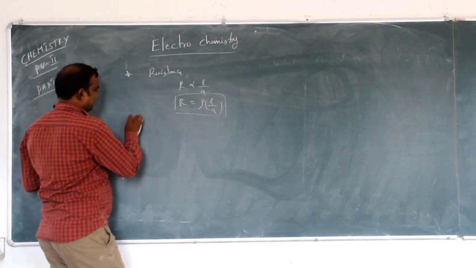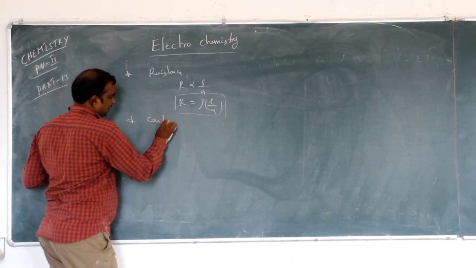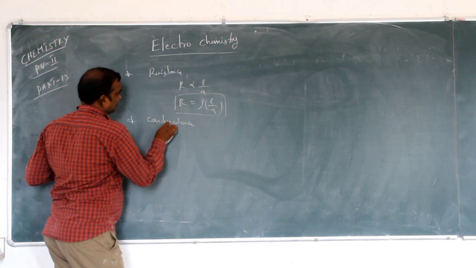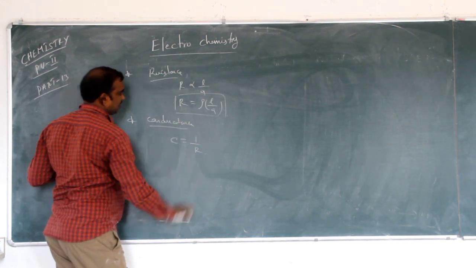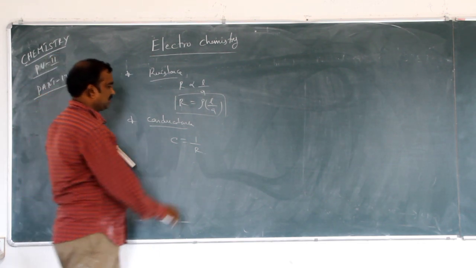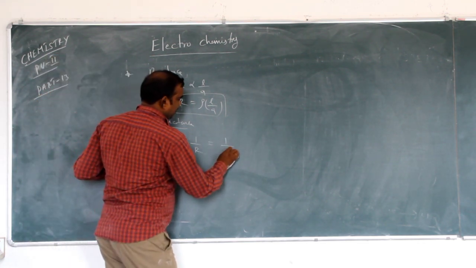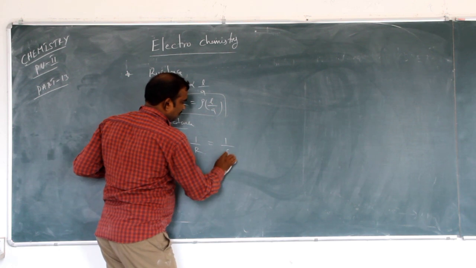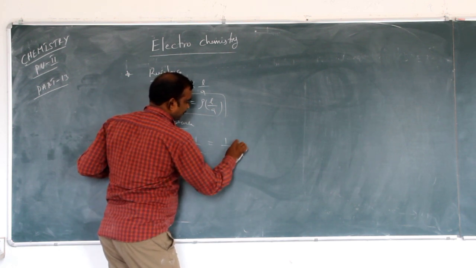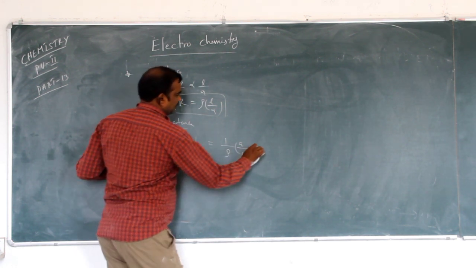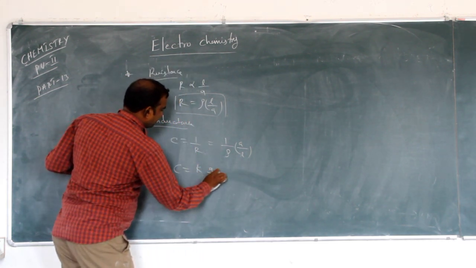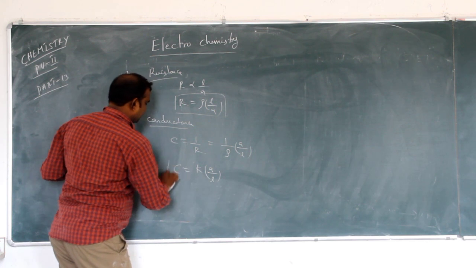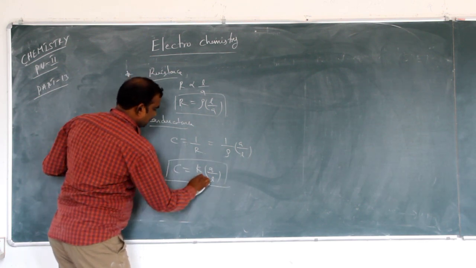And what is conductance? Conductance C is equal to 1 by R. That is equal to 1 by rho into A by L. That will become C is equal to K into A by L. This is conductance.